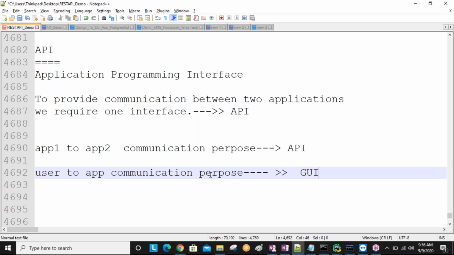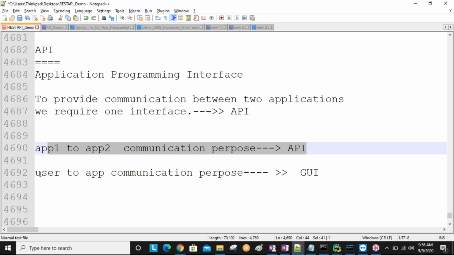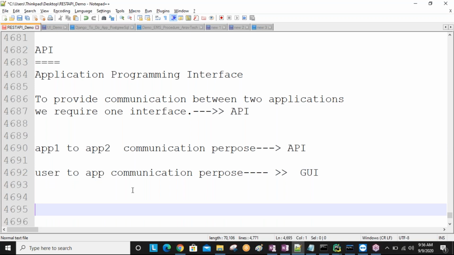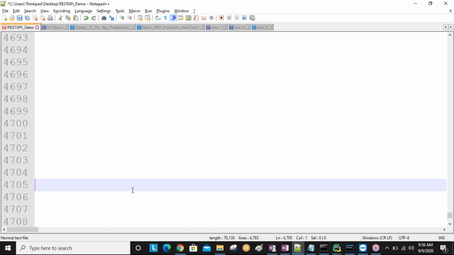GUI is required, sir. GUI stands for graphical user interface. So if you want to make the communication from application 1 to application 2, then we require API, and for user to application communication, GUI is required.